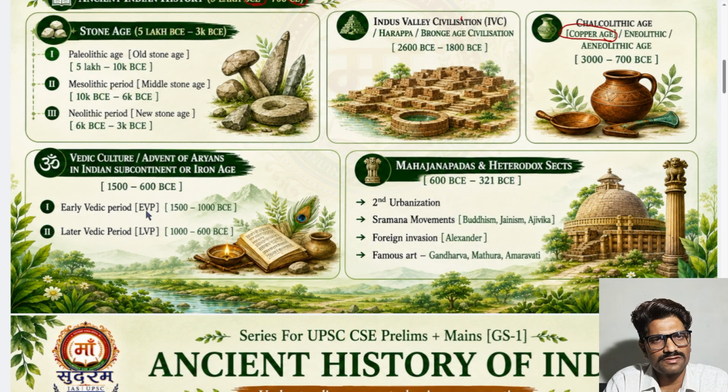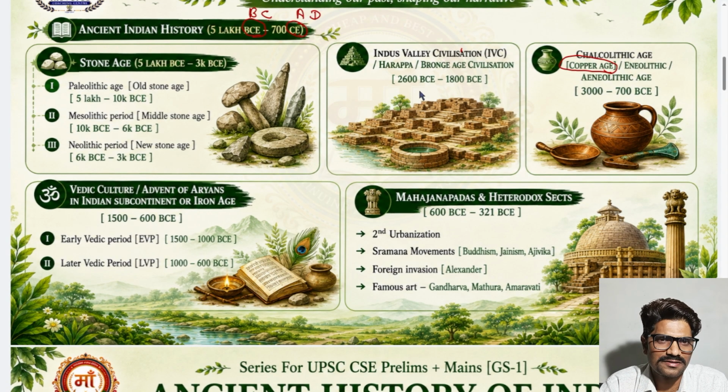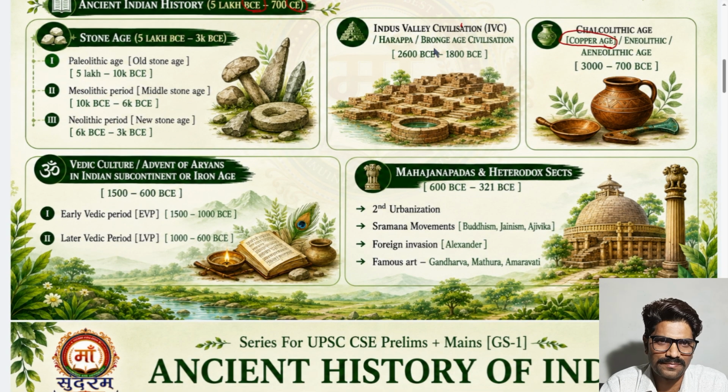In the early Vedic period, society was somewhat egalitarian, like the IVC. But in the later Vedic period, powerful persons decided a code of conduct for women and for Shudra servants. So this happened. Next, coming to the Mahajanapadas and orthodox sects. After the IVC, you can see, this is 2600 BC to 1800 BC, and now 600 BC. After this long period, a second urbanization is starting.